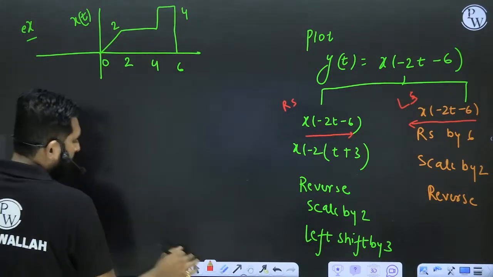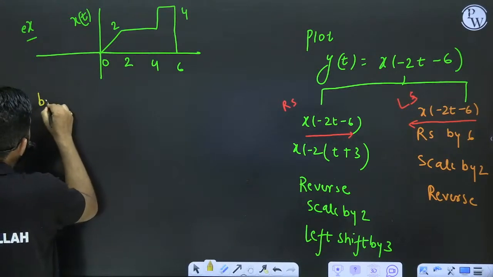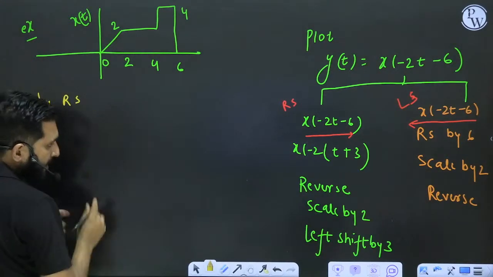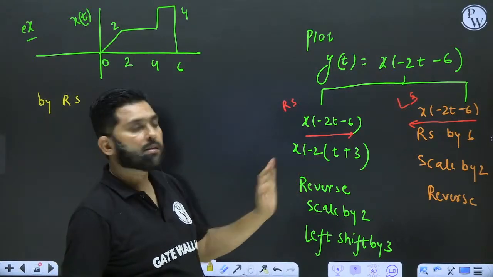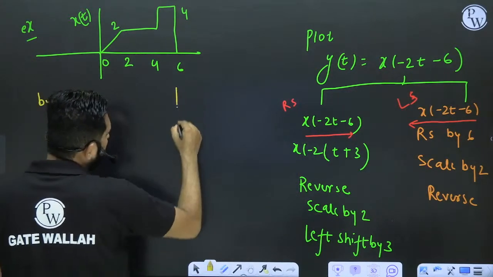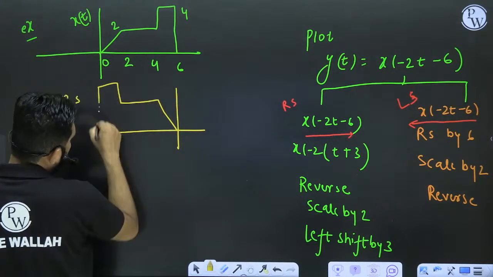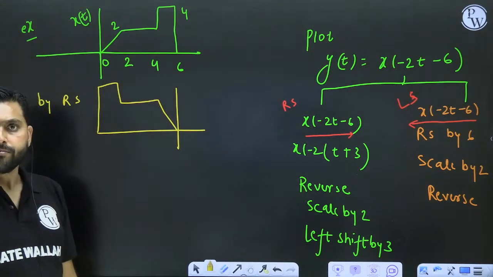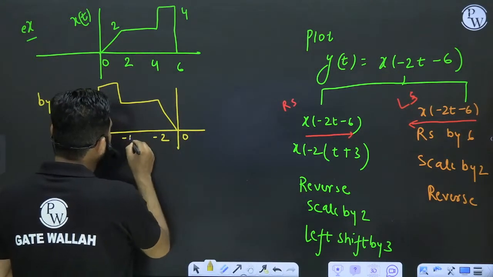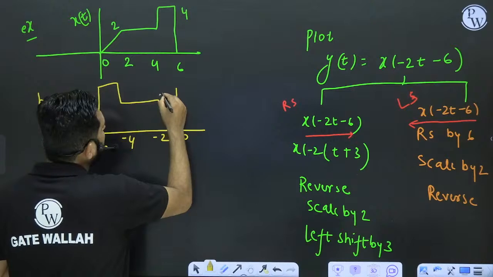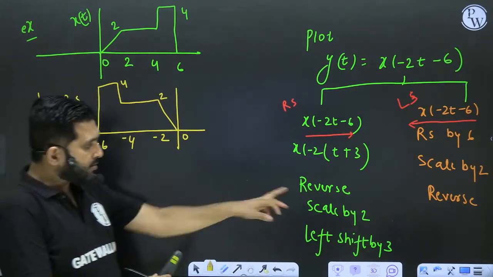Let's perform the RS approach first. What does it say? First reverse it. When you reverse it, I will get this one. This is the reversal. This becomes a 0, this becomes a minus 2, this becomes a minus 4, this becomes a minus 6. You do not have to worry about the y-axis value, it will never change. Reverse, then scale by 2.